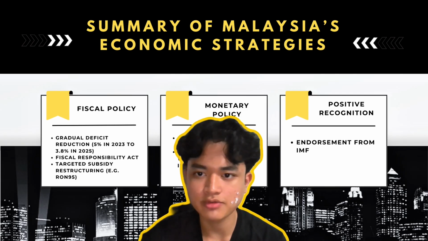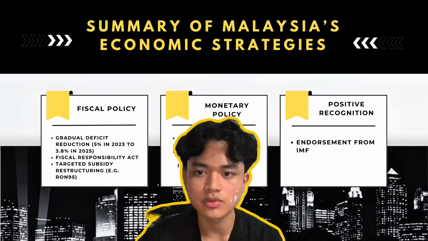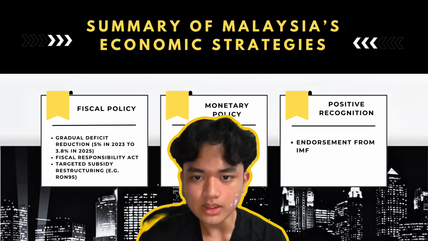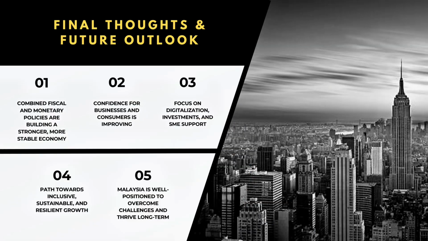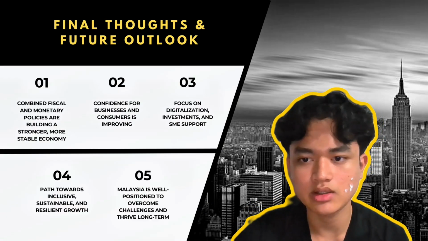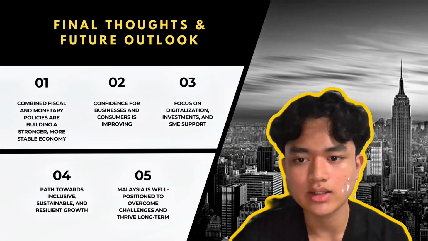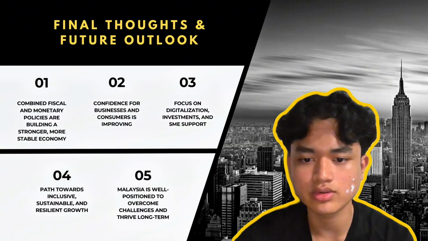The government is also focusing on boosting investment, digitalizing the economy, and supporting small businesses to ensure inclusive and long-term growth. Overall, these combined strategies are not only helping Malaysia recover from recent economic challenges, but also putting the country on the right track for sustainable and resilient growth in the future.